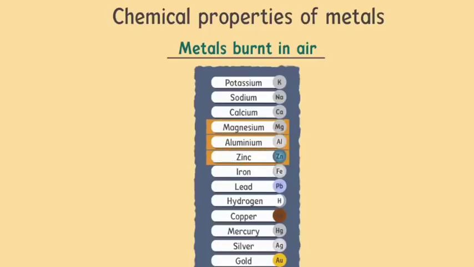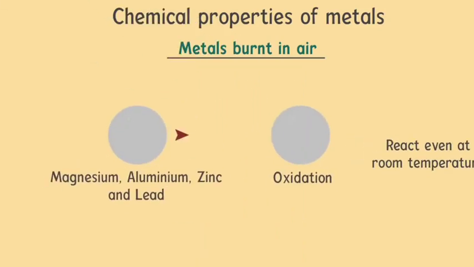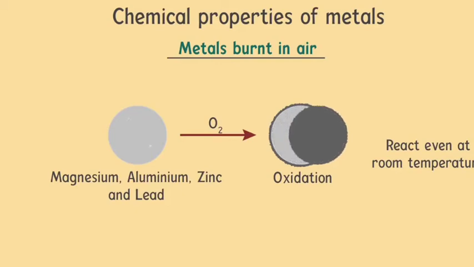Now, magnesium, aluminium, zinc, lead, they do not react like sodium and potassium. They react, but what happens? They form a layer on them, and this layer protects and prevents further oxidation. That layer stops further oxidation.